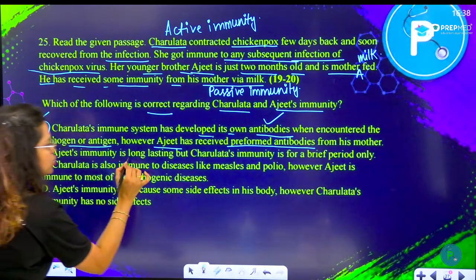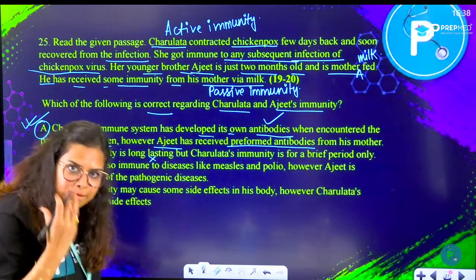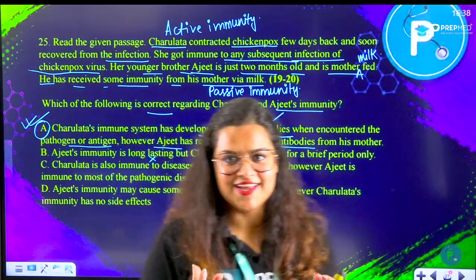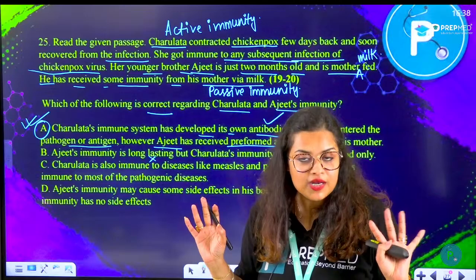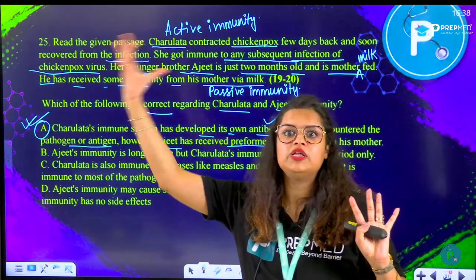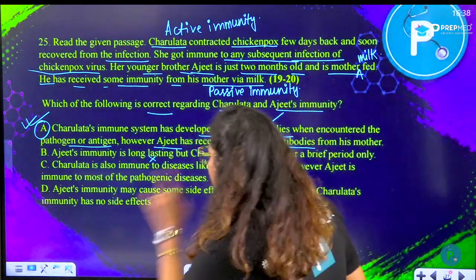Ajit's immunity is not long lasting. If it is a passive immunity, it is short lasting. It is preformed antibody. Your body hasn't participated in formation of antibodies. You have taken preformed antibodies from the mother. Right, so it is not long lasting.